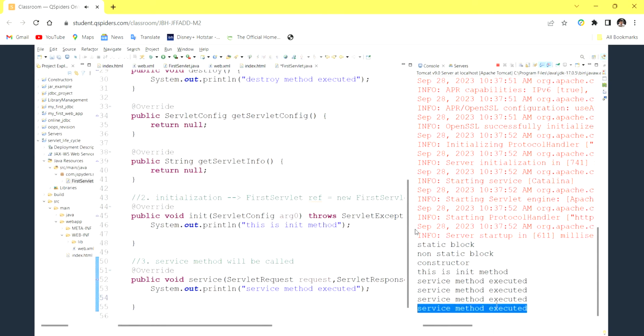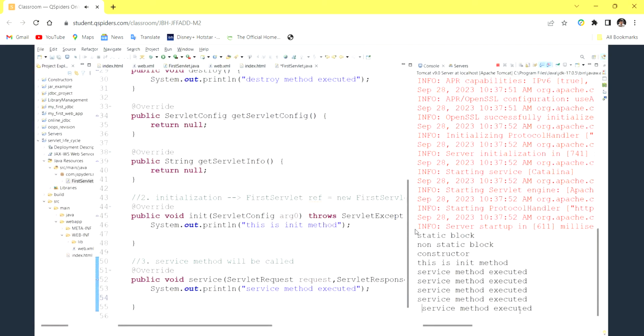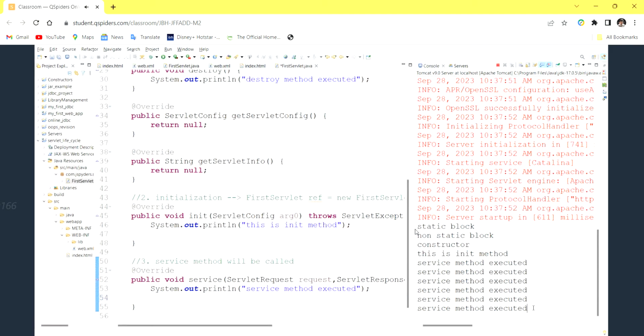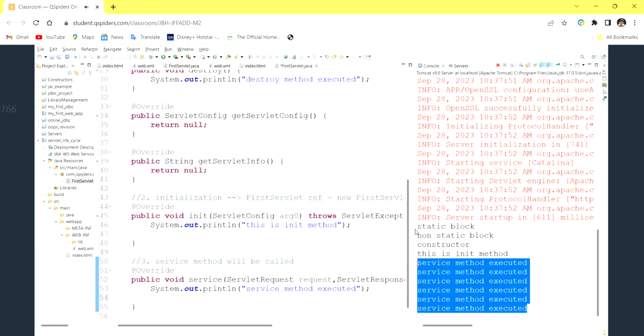Now again I will give the request, and the container is going to call the service method. Again the service method is executed. So n number of times you can execute this service method. Come again, click here. Based on your request, if you click 100 times, it is going to call the service method only.